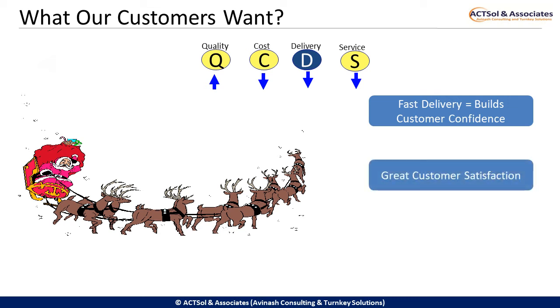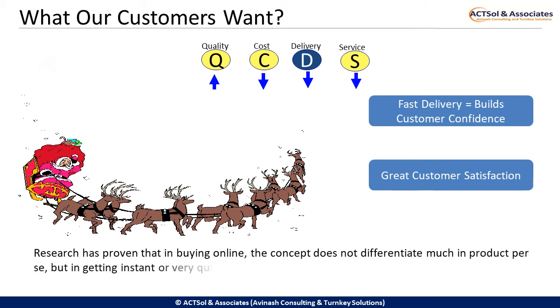And secondly, there must be a fine balance between the various inventories, logistics costs, and the profit raised from adding the facility of speedy delivery. Research has proven that in buying online, the concept does not differentiate much in product per se, but in getting instant or very quick gratification, and hence it is an important factor. It is important for quicker gratification for the end customer, but it's not the only thing. Instead, customers need great products and a great service, which is always an add-on for them.